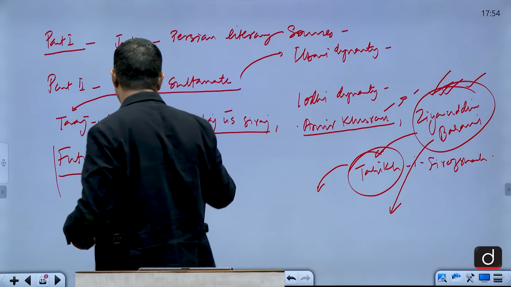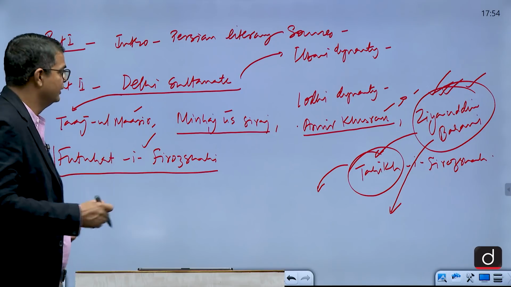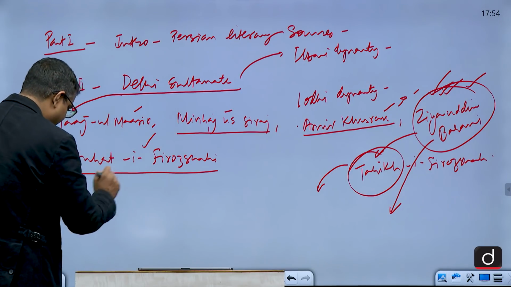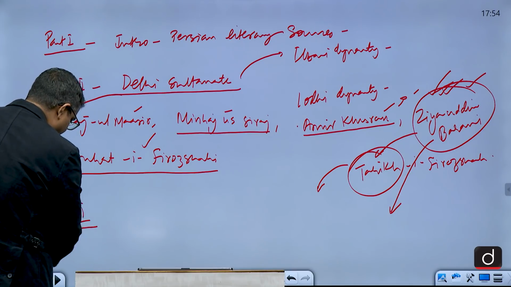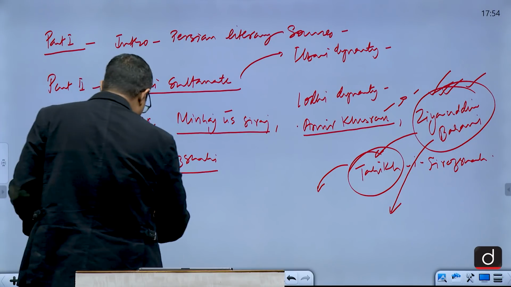Futuhat-e Firoz Shahi, then other autobiographies were also written. So write about Delhi Sultanate, write about all of these. I am just highlighting, I cannot go into details. In the Mughal period,